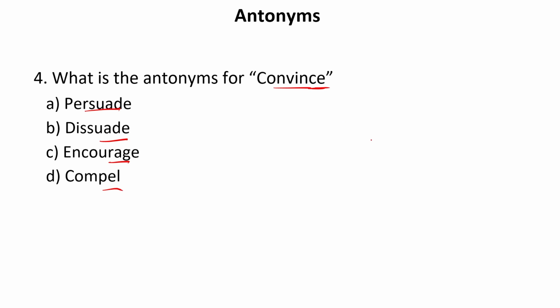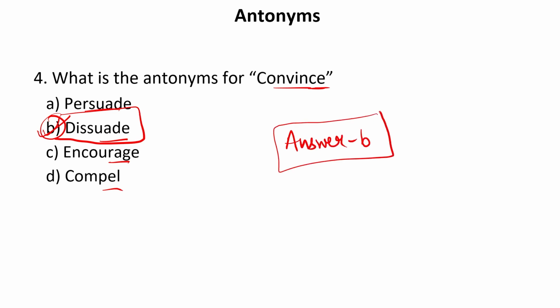We are just forcing or pinching that person to do something, to insist, to instigate. So persuade, encourage and compel, these words tell the meaning of this particular word convince. So the correct answer is dissuade. Answer is B, that is dissuade. Now let us move to the next one.